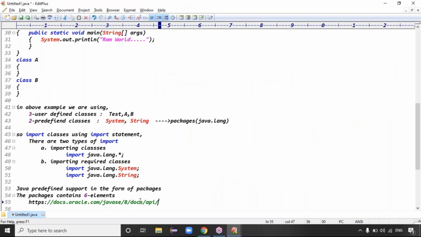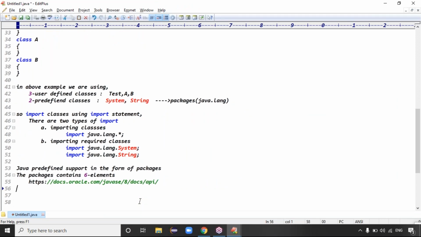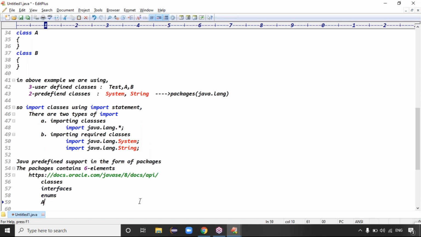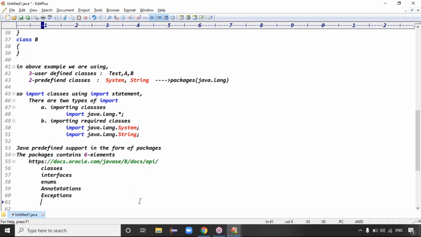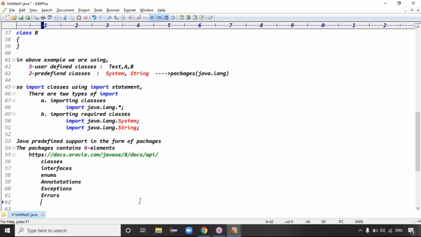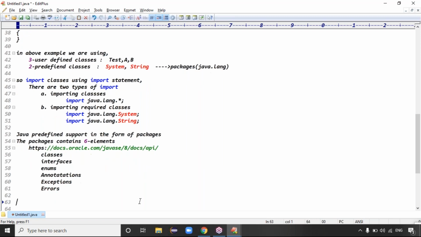The package contains in total how many elements, guys? Total 6 elements. What are the 6 elements? Tell me. Classes, enums, annotations, exceptions, errors, right? Exactly. So the package contains a total of 6 elements.